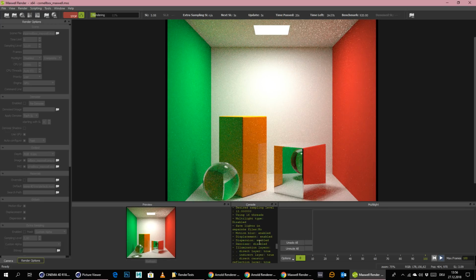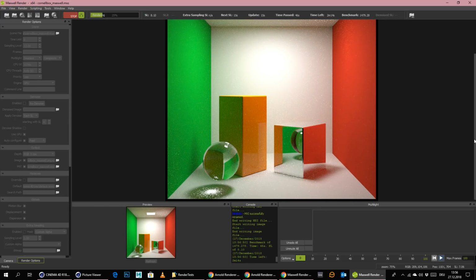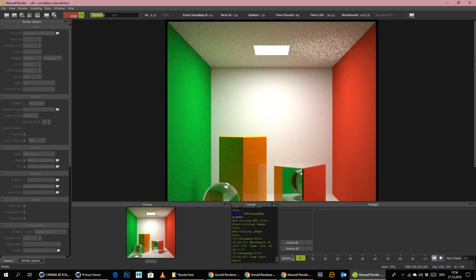Let me see what it says exactly. Using 16 threads. What the hell, when was this? At what time? Start at 13:56, okay. Voxelization, start rendering, writing MXI, starting writing image. I cannot really see if it's now really using the GPU, but I think it is.